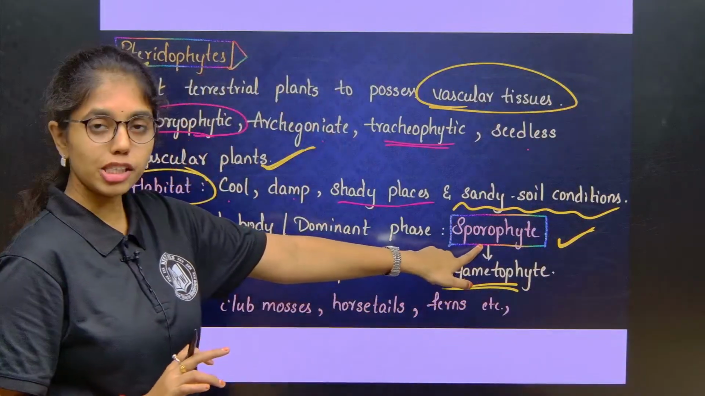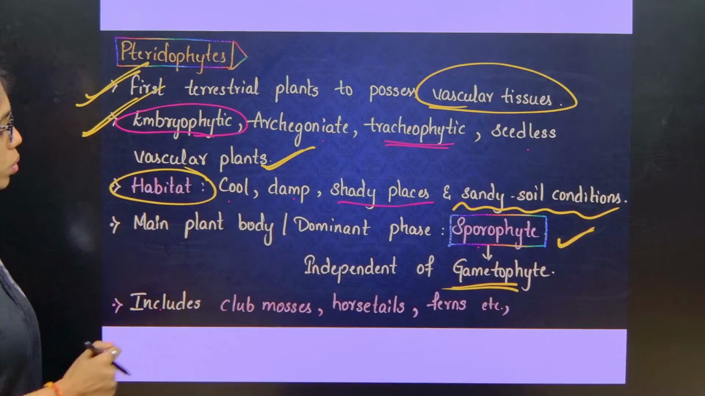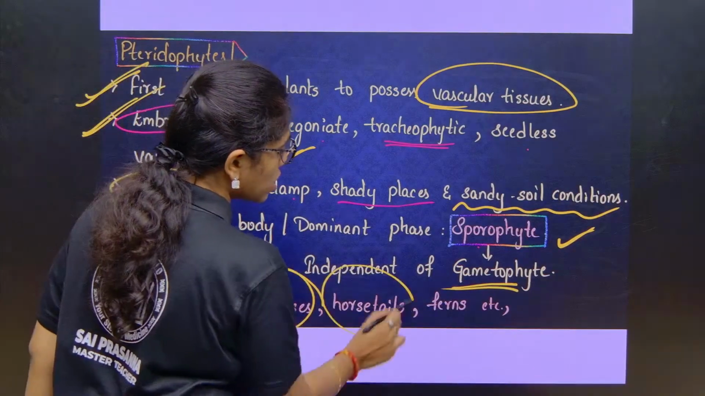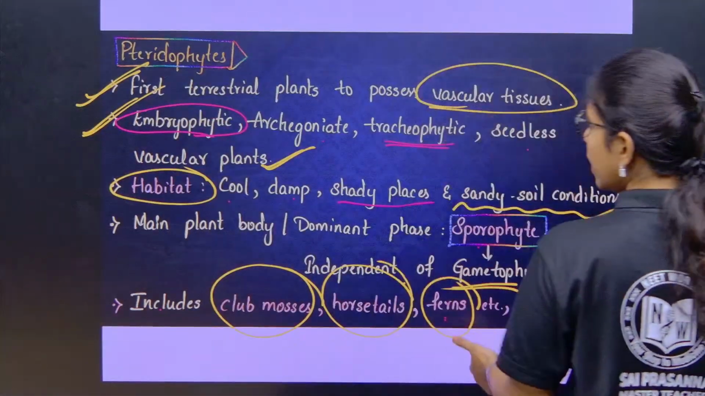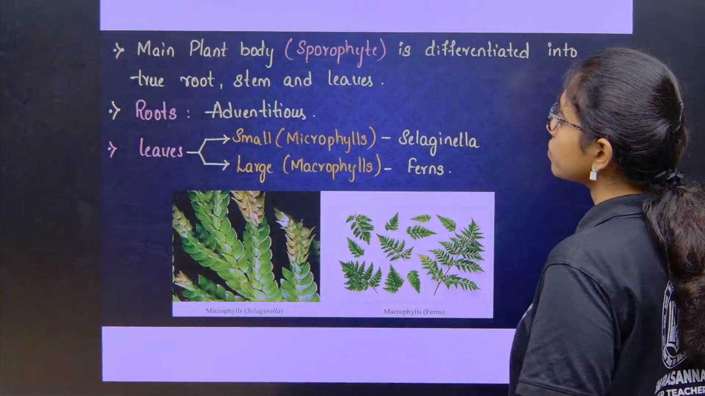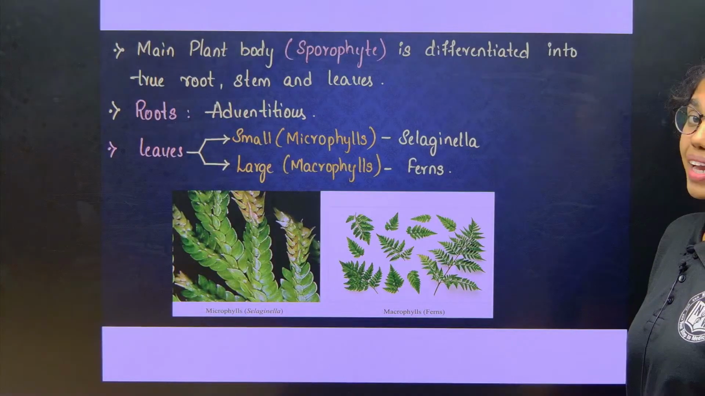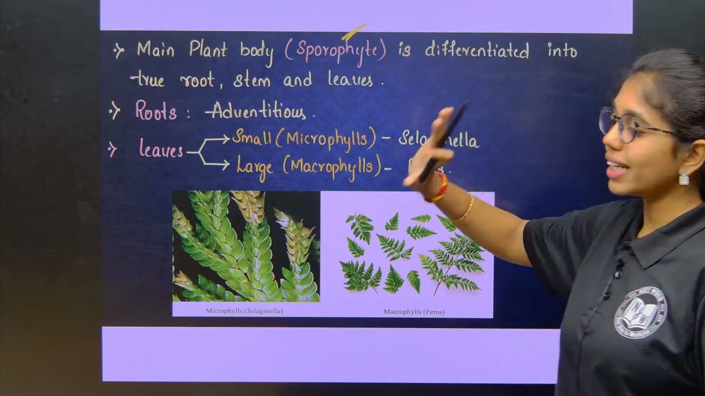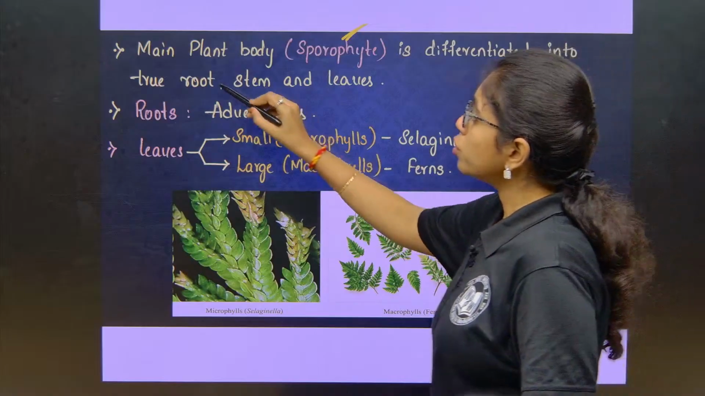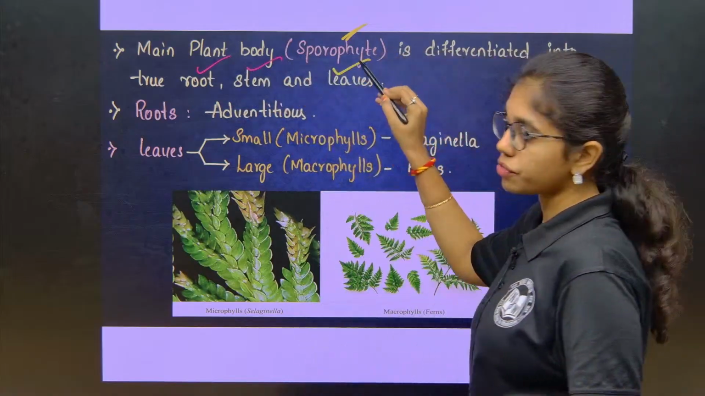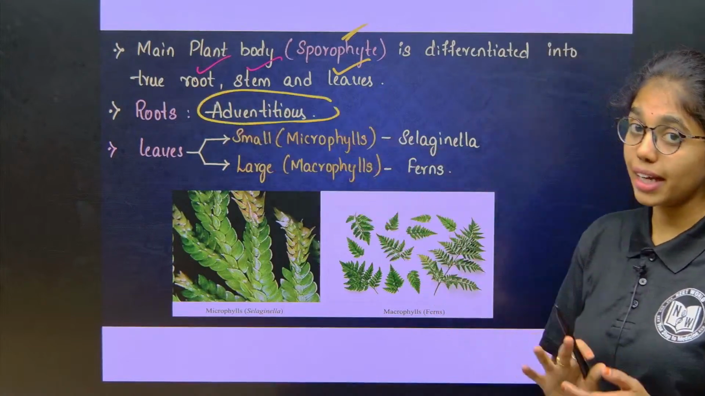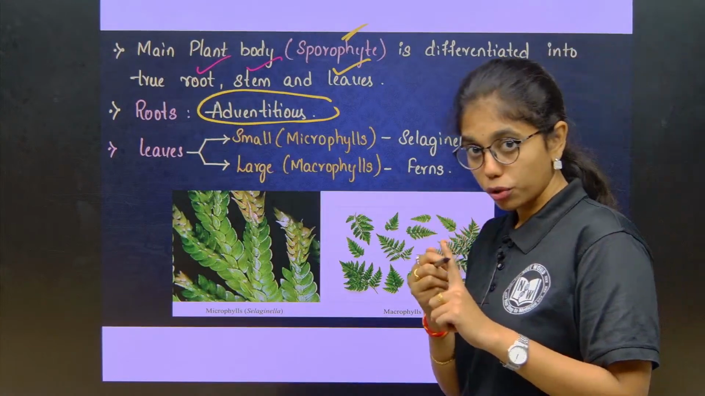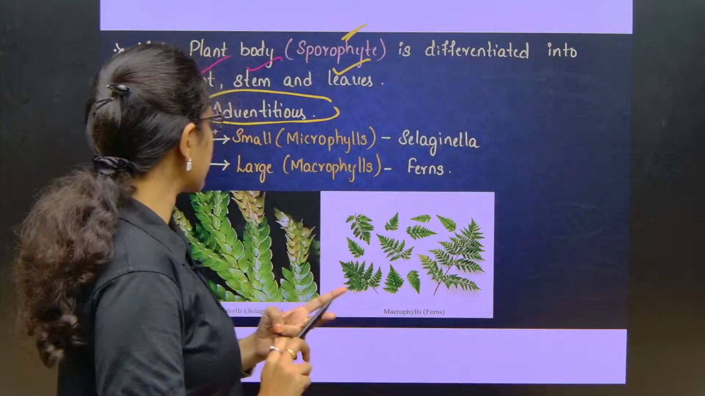The dominant plant body is the sporophyte. This group includes club mosses, horsetails and ferns. Mosses in bryophytes, ferns in pteridophytes. As we have discussed, the main plant body is the sporophyte, which is clearly differentiated into true root, stem and leaves. Roots are mostly adventitious, and leaves are of two types, microphyllous leaves and macrophyllous leaves.